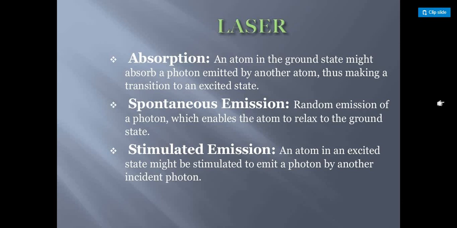If the atom is in the ground state, then it might absorb photons, right? The photon is going to take the atom to another state. Suppose you want a transition to an excited state. Whenever we see any atom, we should select two states properly. One is the ground state, another is the excited state. When we see only the ground state.